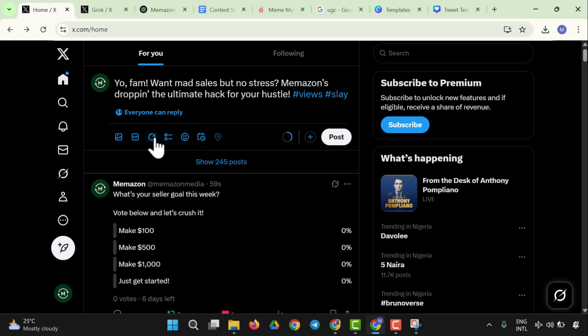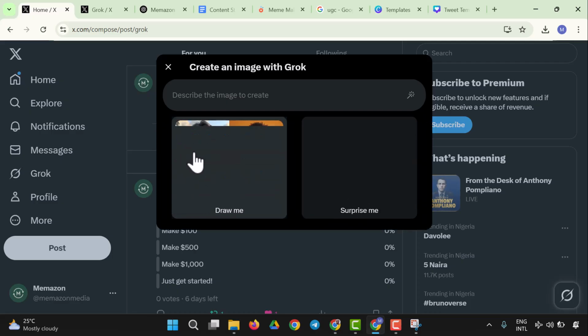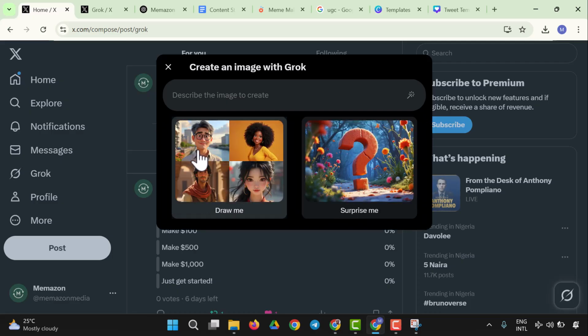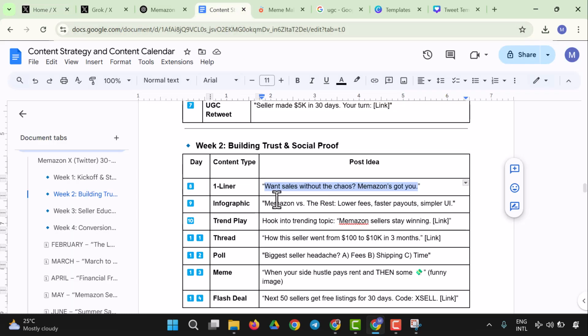And not just that, you could actually generate an image for your post with Grok. So let's see how to generate an image. So see the image generated from Grok. It says we should describe an image to create. So we could actually describe an image to create.